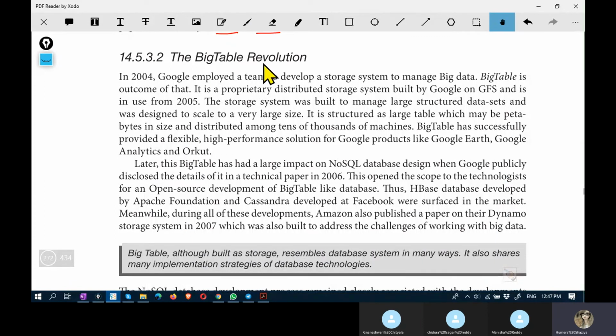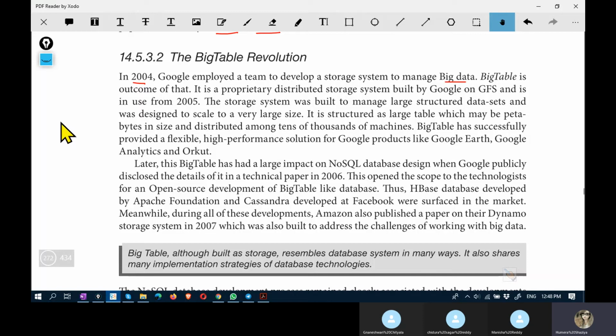Big table revolution. In 2004, Google employed a team to develop a storage system to manage big data. There was a need of a storage system to manage big data because of its volume, variety, and velocity, that was not being efficiently stored on relational databases.